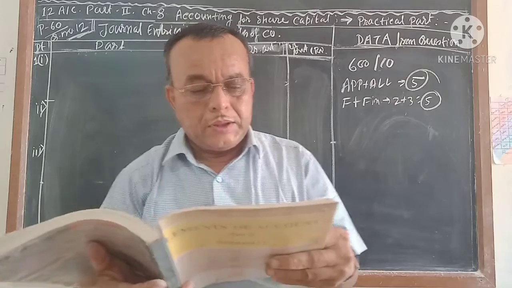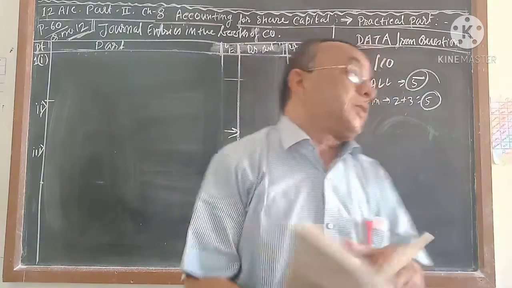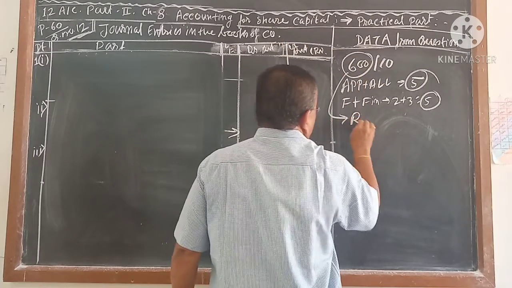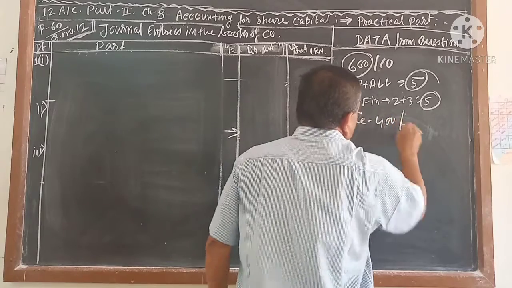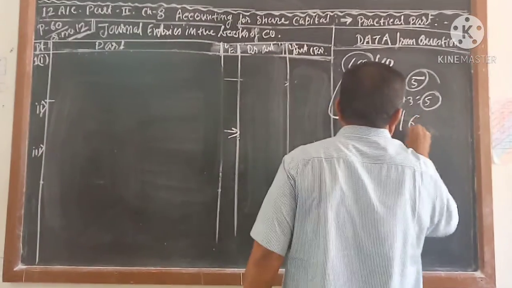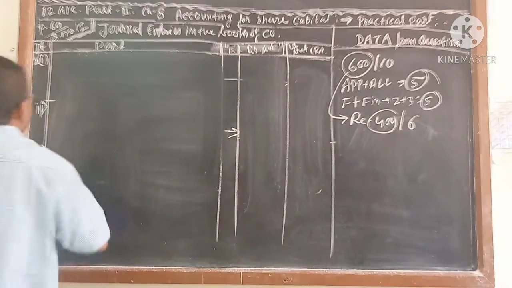Now what happened? Out of these forfeited shares, 400 shares were reissued at rupees 6 per share. See, total 600 shares were cancelled, but at reissue time 400 shares are reissued, and it is reissued at rupees 6 per share. This is a little complicated, but very easy. Don't worry about it.